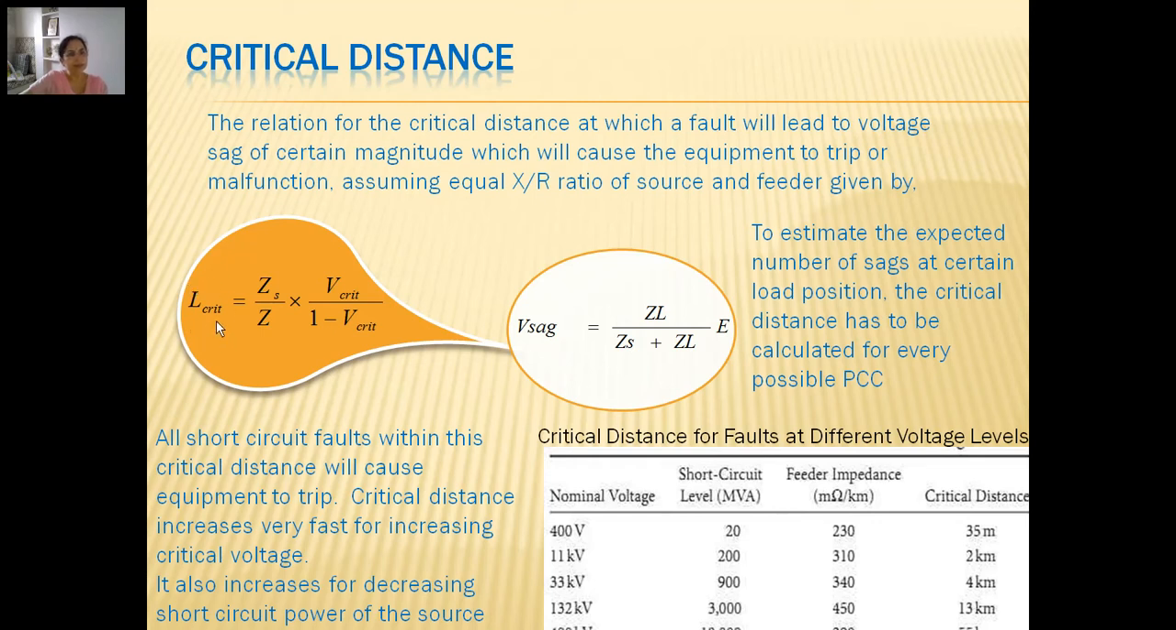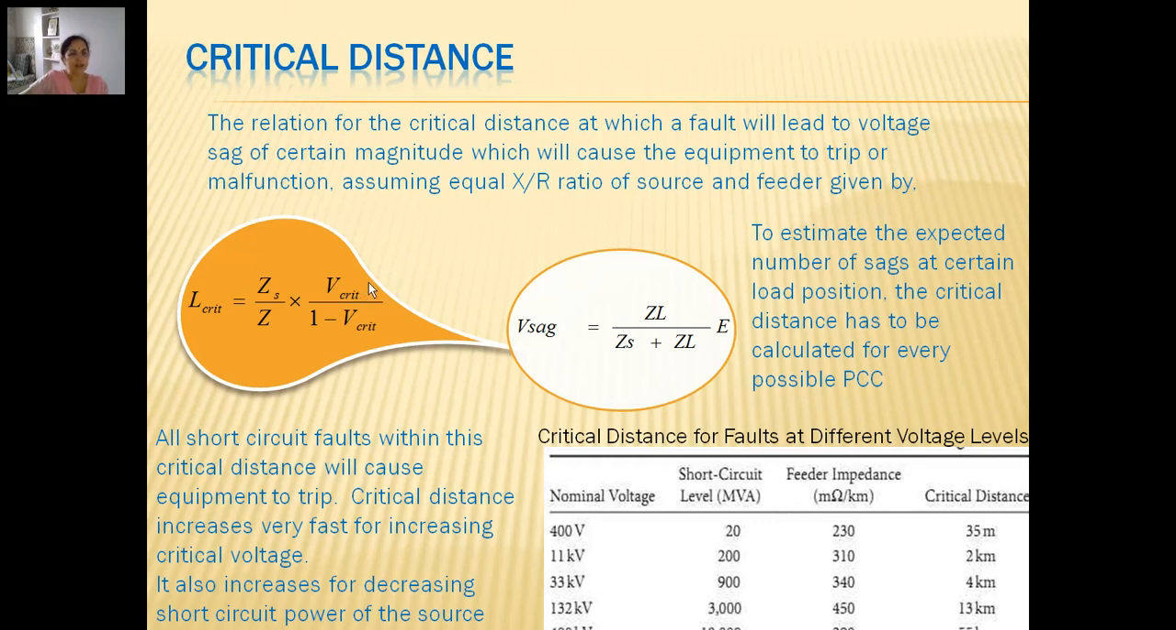It clearly means that so much distance surrounding the equipment is taken as critical distance. Why? Because if the fault takes place anywhere around that equipment in this much distance range, it is going to make V critical, for which the equipment is sensitive, and it may malfunction. So the area surrounding this equipment is the area in which, if a fault takes place, the equipment will be affected.